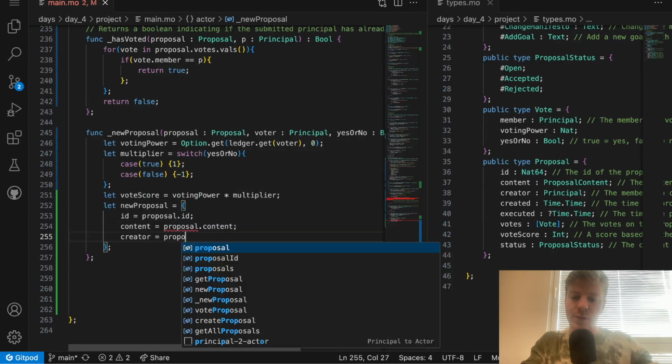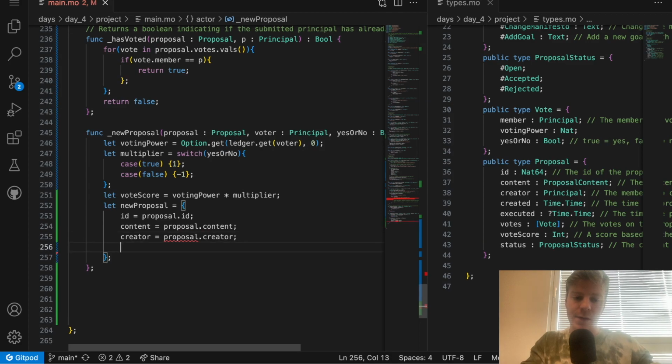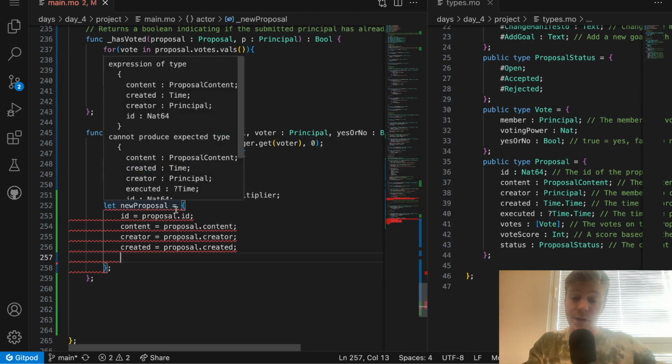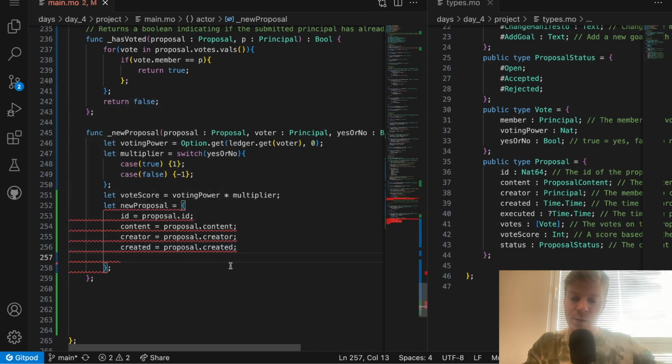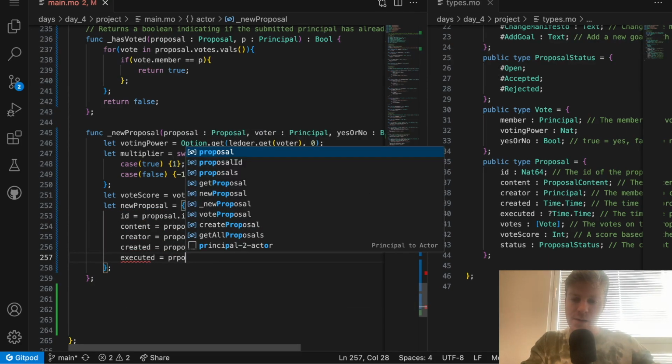Creator will be the same, proposal.creator. Created will be the same. So we have a lot of fields that are exactly the same. This is because in Motoko we cannot just modify fields, we have to recreate the object, and I want to return that object. Executed will be the same for the moment as well.